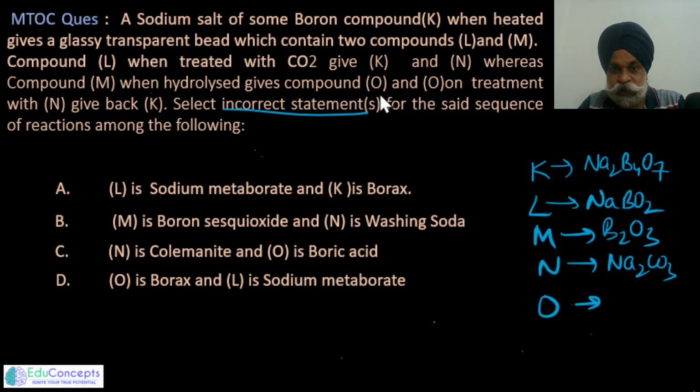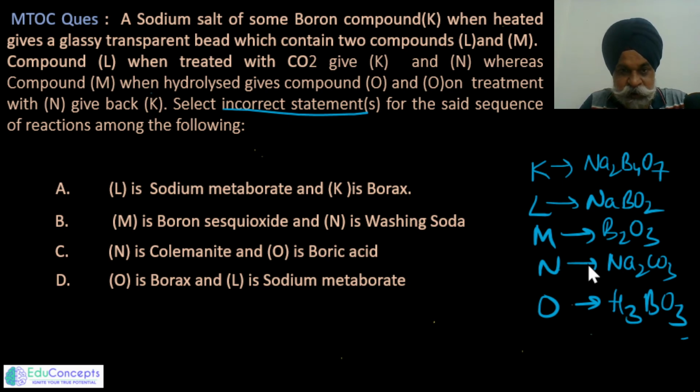So I think I wrote the wrong thing. L when treated with carbon dioxide gives K and N. N is washing soda, and M on hydrolysis gives O. So this is boric acid. And O on treatment with N gives you the borax back. Okay, we almost have got the right things.